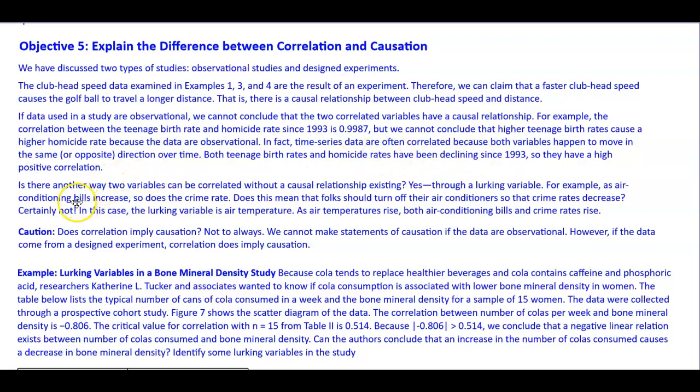Is there another way two variables can be correlated without a causal relationship existing? Well, yes, through a lurking variable. For example, as air conditioning bills increase, so does the crime rate. Does this mean that folks should turn off their air conditioners so that crime rates decrease? Well, certainly not, but in this case, the lurking variable is air temperature. So as air temperature rises, both air conditioning bills and crime rates rise.